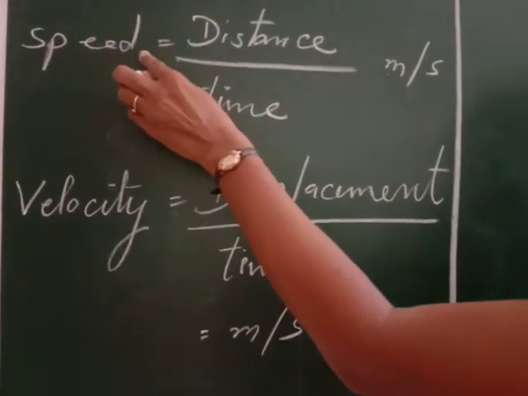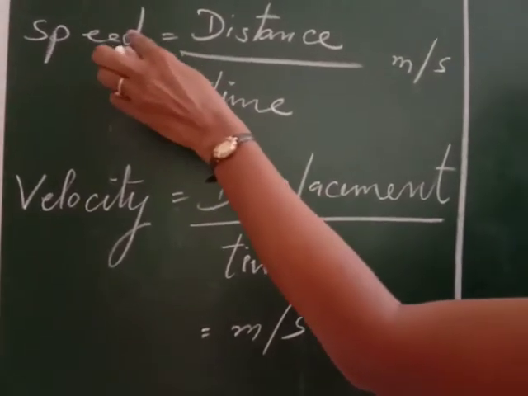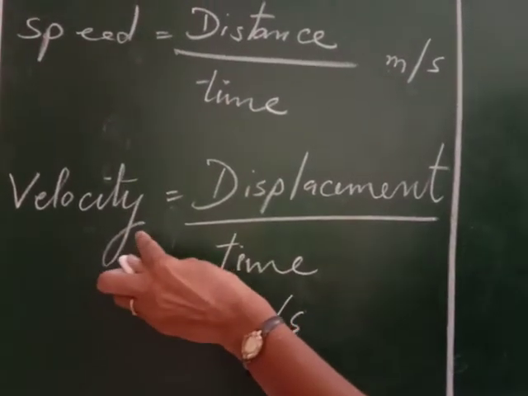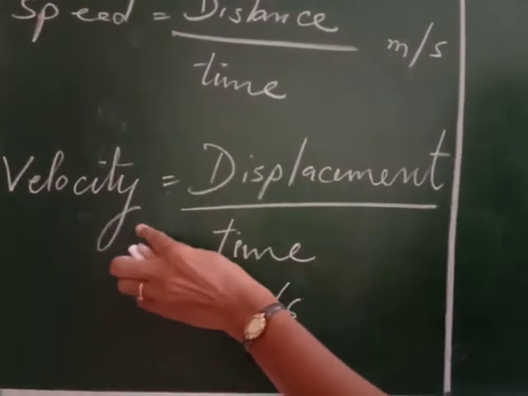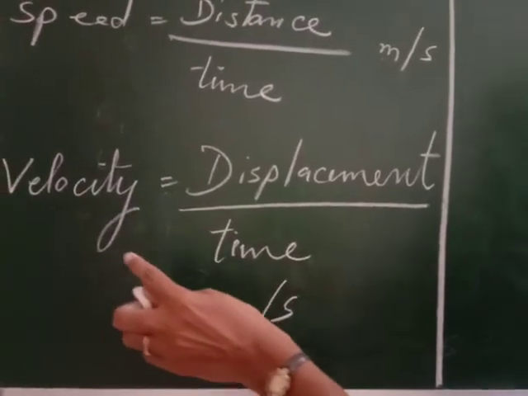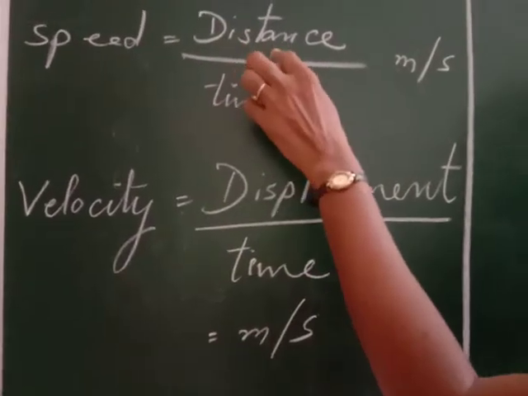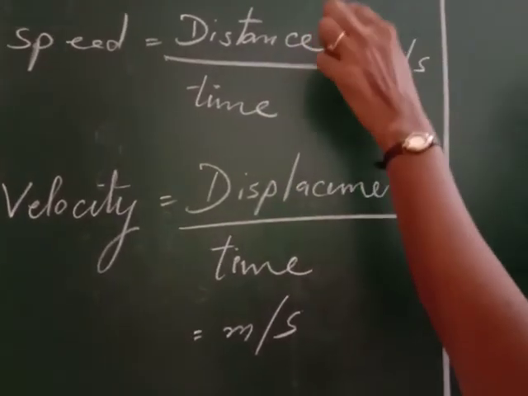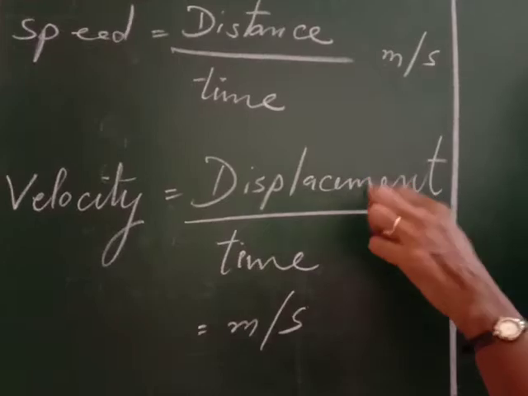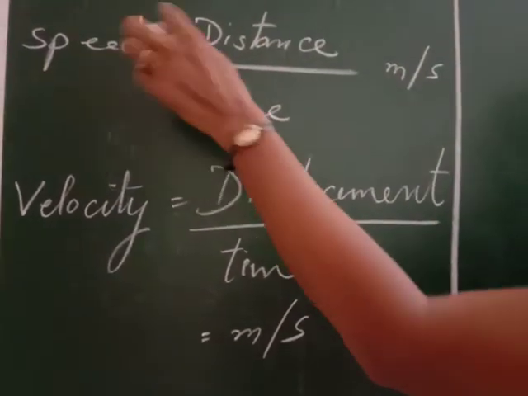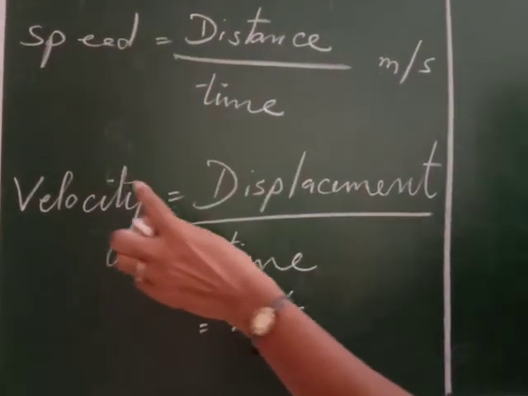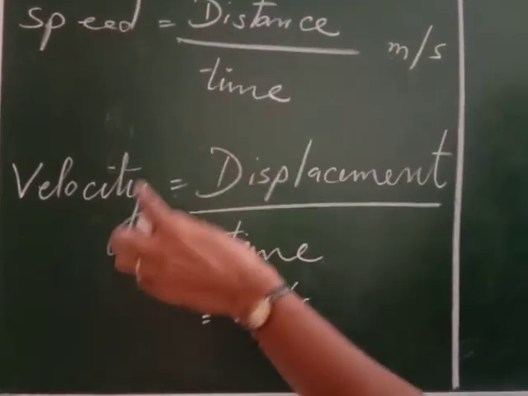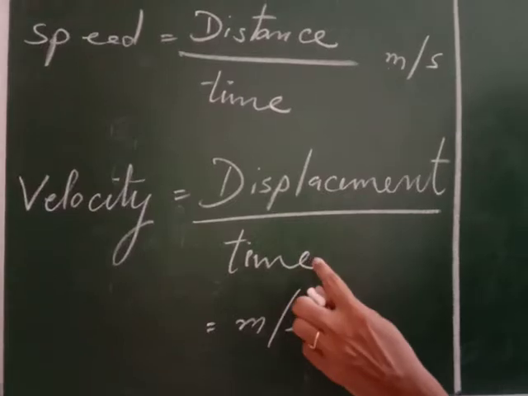Speed is a scalar quantity because it does not have direction. It has only magnitude. While velocity is a vector quantity because it has magnitude as well as direction. Here distance has no direction. Displacement has direction. Distance is a scalar quantity. Displacement is a vector quantity. Similarly, speed is a scalar quantity. Velocity is a vector quantity. So speed is distance upon time and velocity is displacement upon time.